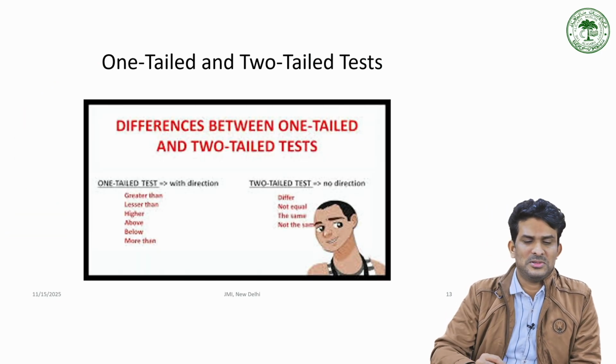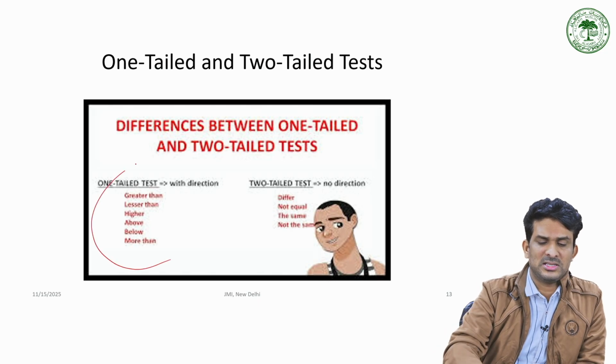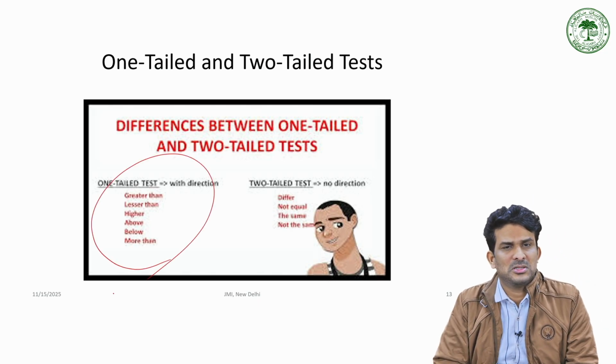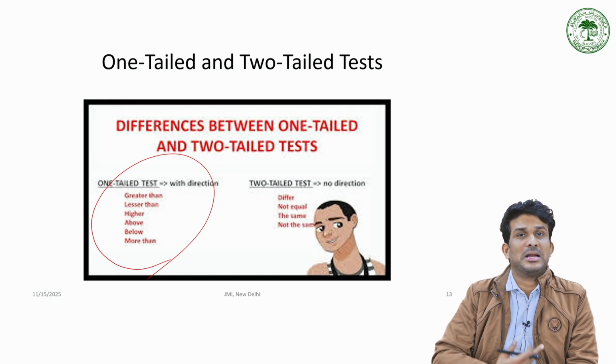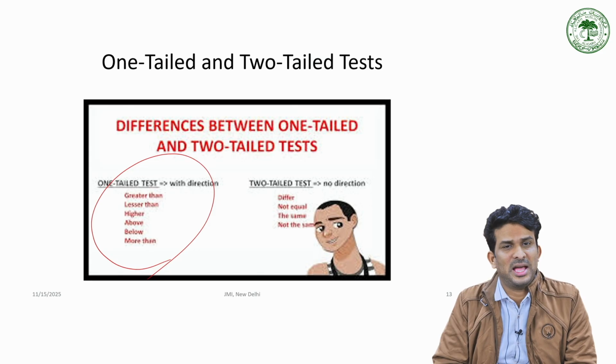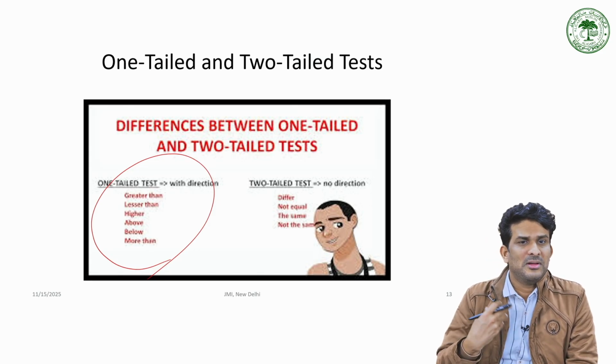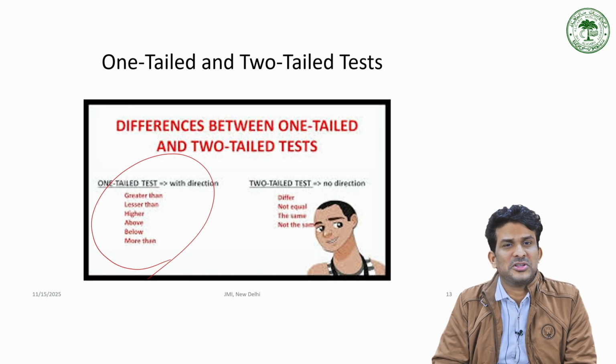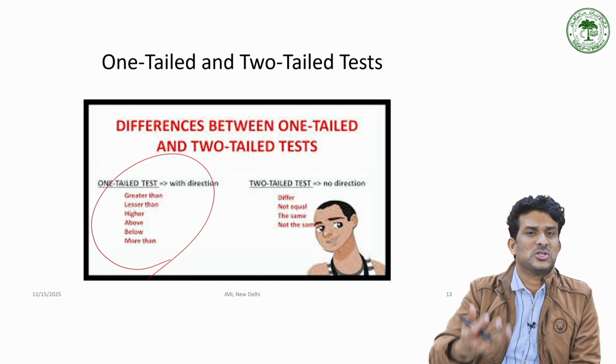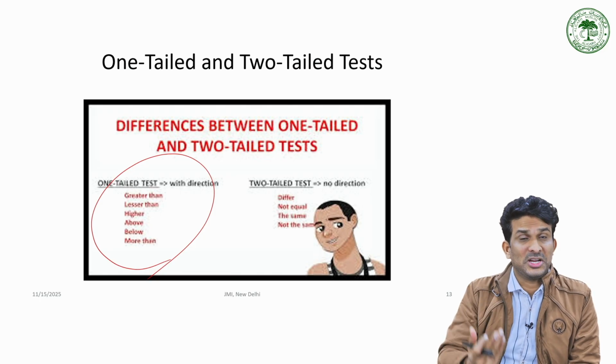See, some of the examples I've given. If it is a one-tailed test, this will be the nature of the hypothesis. One is greater: boys are better than someone, boys have greater emotional intelligence than girls, or we can say that boys have lesser language proficiency than girls. Such kinds of hypotheses we are writing, they are directional hypotheses.